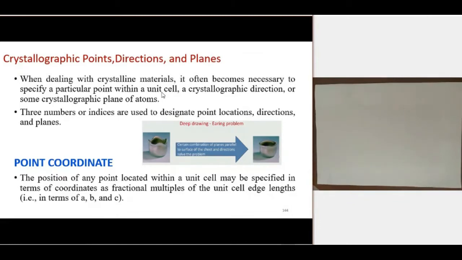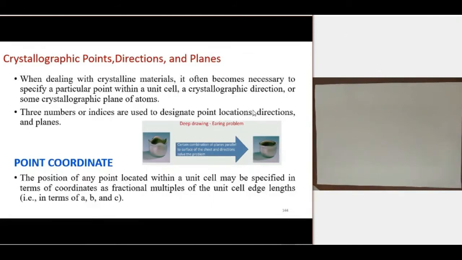So all these things we are going to discuss in this lecture. The first one is point coordinate. The position of any point located within the crystal structure may be specified in terms of coordinates as fractional multiples of unit cell edge length. So as fractional multiples of unit edge length, we can specify a particular point in the unit cell